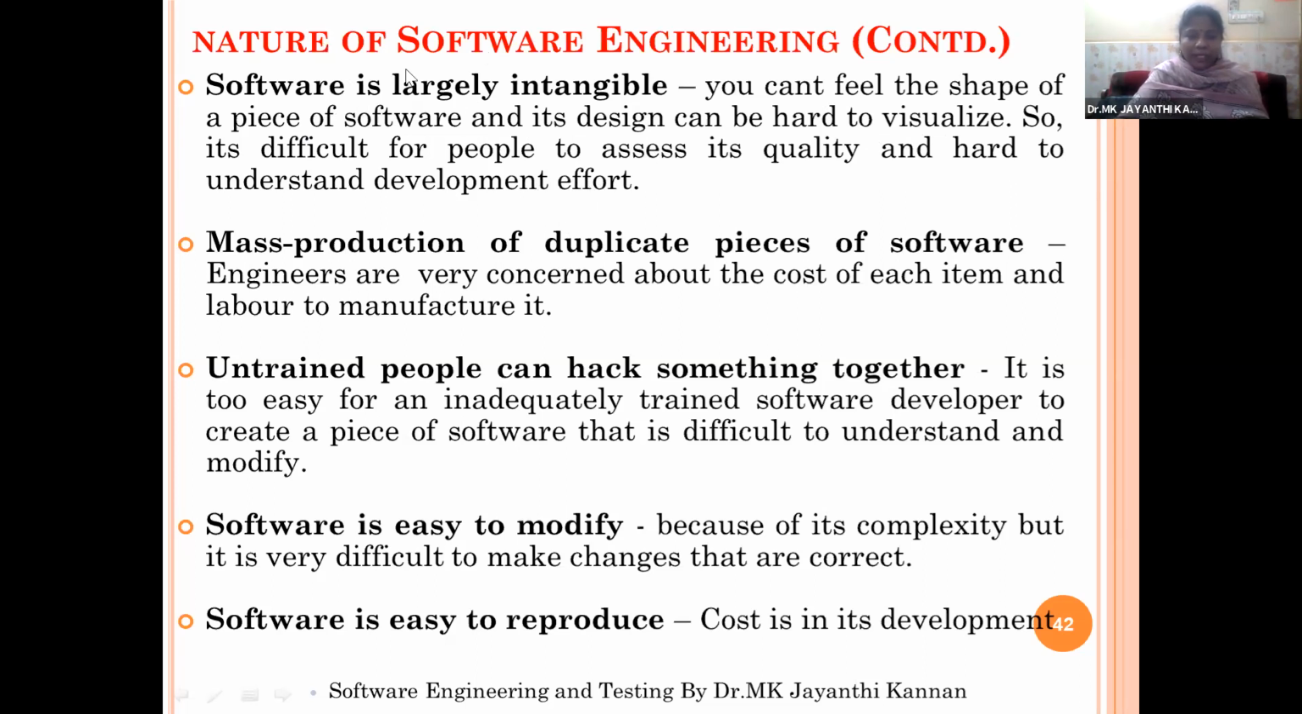So the main characteristic of software engineering is that software is largely intangible. We cannot see it, we cannot visualize it, it is not a physical component, it's a logical component. Mass production of duplicate pieces of software: engineers are very concerned about the cost of each item and the labor to manufacture it. In any software we'll have so many components. It will have input components, processing, and output. So we can make use of the existing components as they are in our project also. So the duplication or reuse of pieces of software can be done.